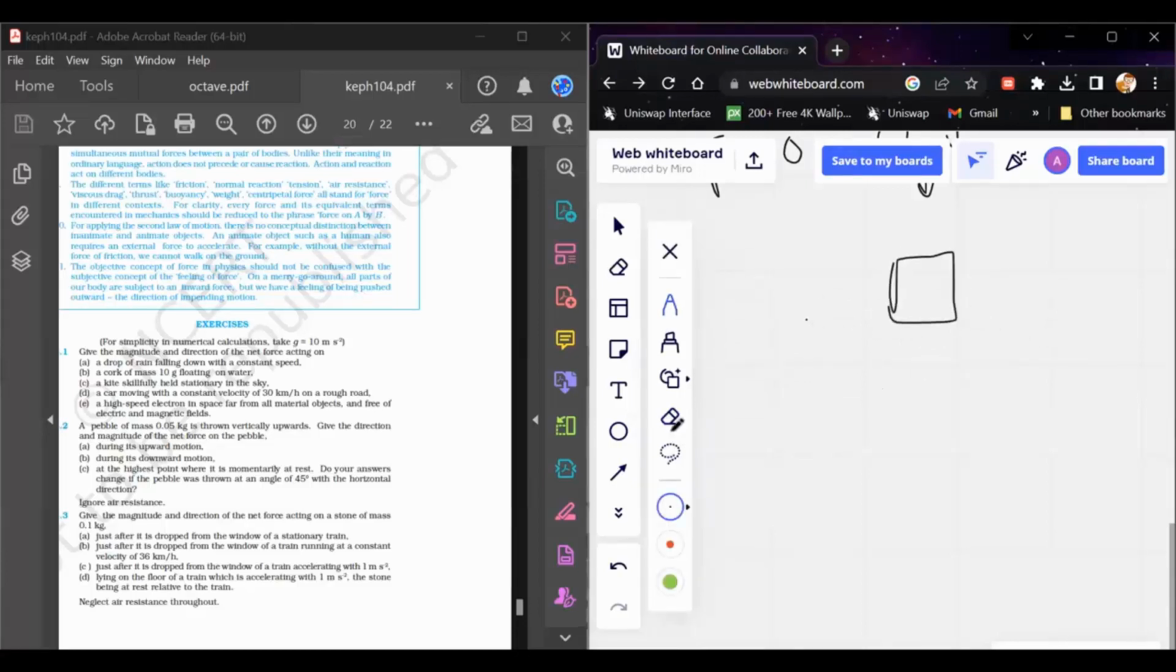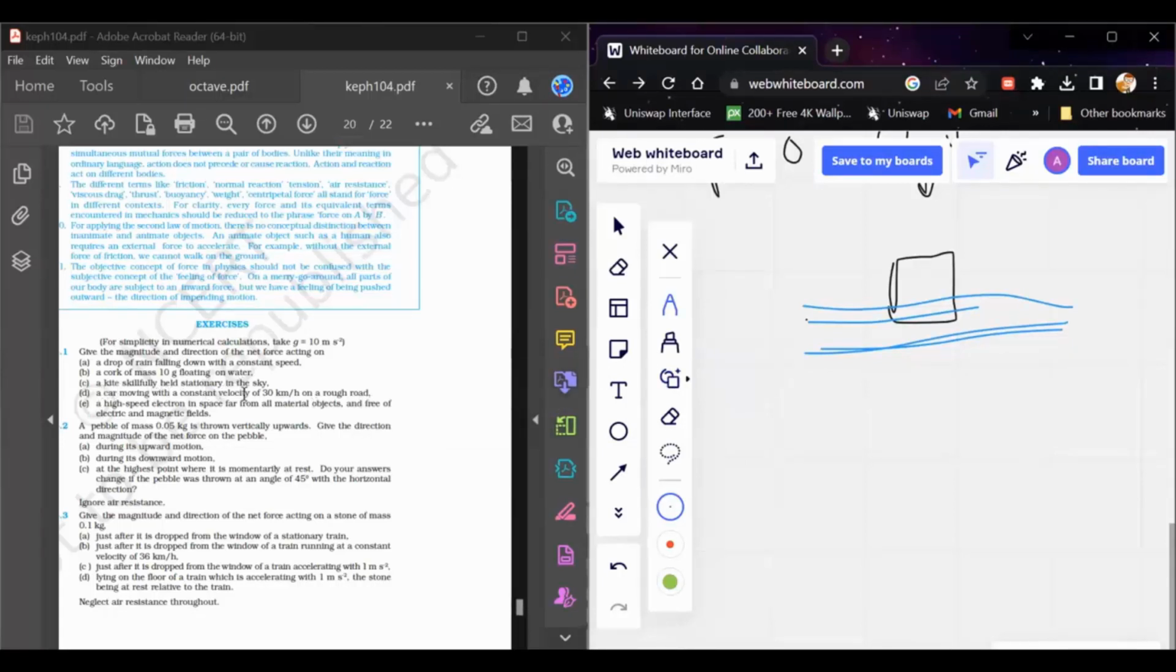So let's say this is an object, and it is floating in water. Since the cork is floating in a static way and is not moving in any way, the net force acting on the cork is also equal to zero, because there is no acceleration of the body, right?